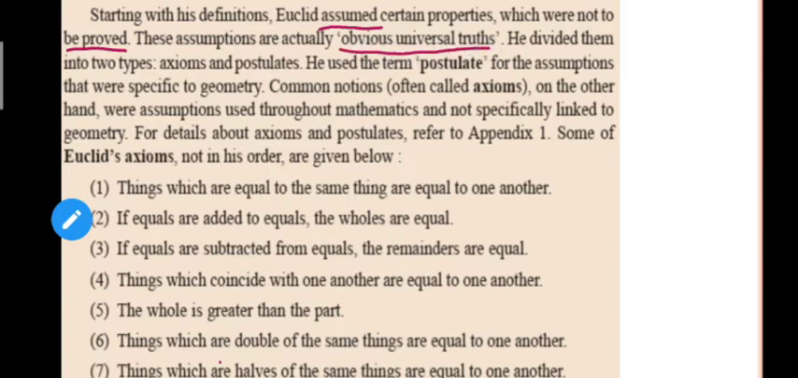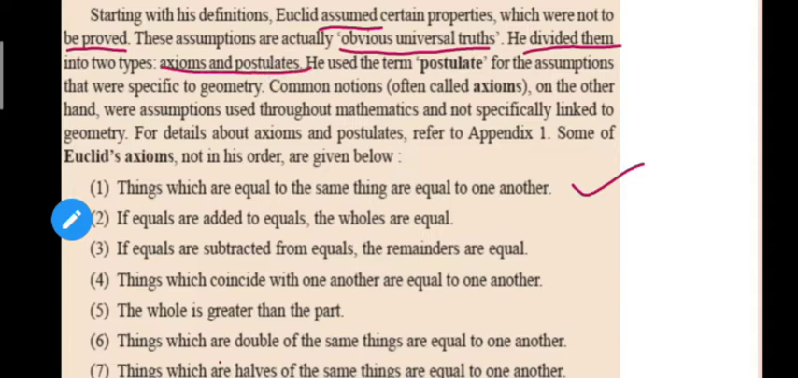So students, here I have told you some undefined definitions of Euclid's, right? After that, Euclid has assumed certain properties which were obvious. One of the properties that I will tell you here is that things which are equal to the same thing are equal to one another. I will explain this later. So these are obvious universal truths, and he divided them into two types, that is axioms and postulates.